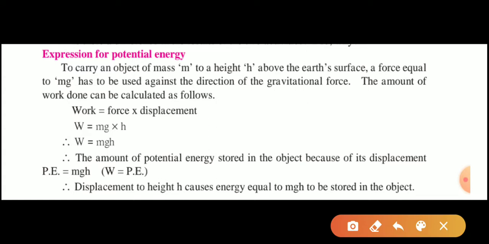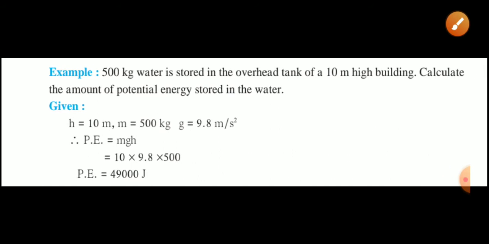Therefore the amount of potential energy stored in an object due to its displacement, PE, potential energy is denoted by PE, which is equal to mgh, because potential energy is nothing but the work done at that time. So therefore potential energy is equal to mgh. Therefore displacement to height h causes energy equal to mgh to be stored in the given object. So we have an example based on potential energy.